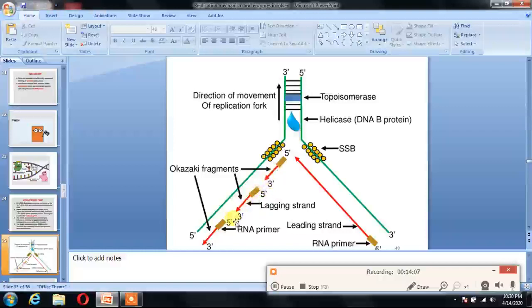This is called the lagging strand, this is the leading strand. Here only one RNA primer is needed in the leading strand. In the lagging strand, several RNA primers are required, and the direction of the movement of the replication fork is in this way, and the replication occurs in 5 to 3 direction. That means synthesis occurs in 5 to 3 direction.